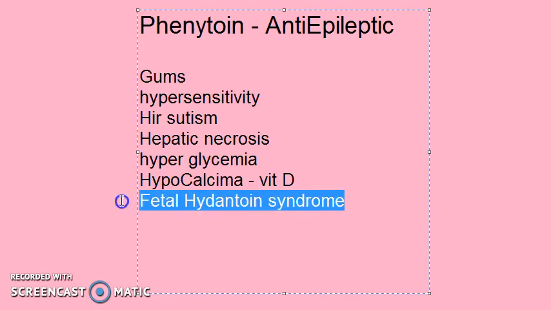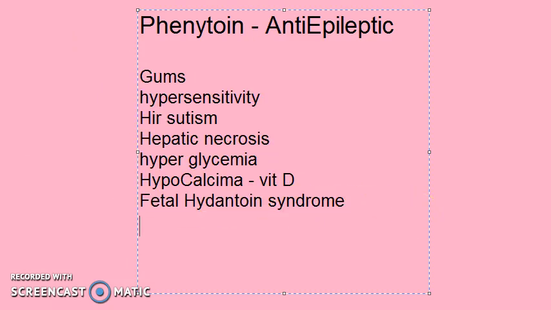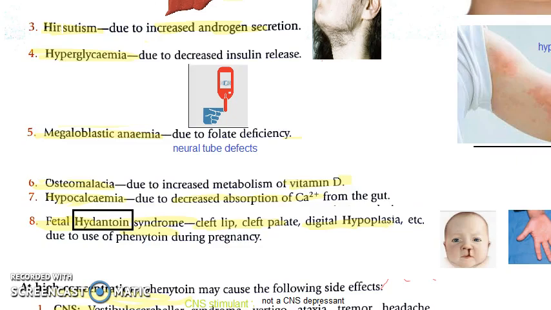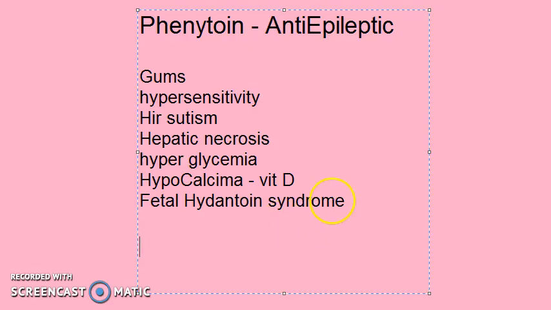Cleft lip, cleft palate and digital hypoplasia. Then at high concentration again, CNS: vertigo, ataxia, tremor, headache, etc. CVS: hypotension, cardiac arrhythmias. GIT: nausea, vomiting, etc. Hence give phenytoin after food.